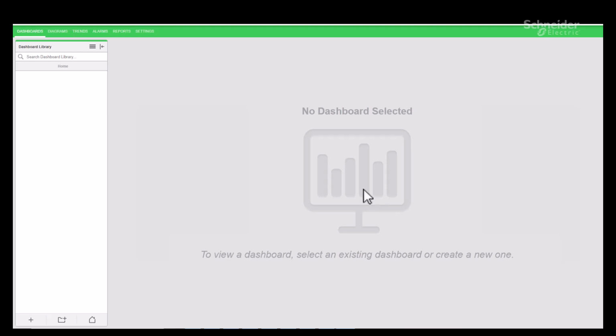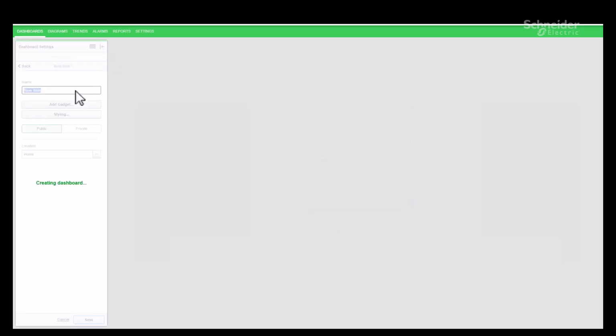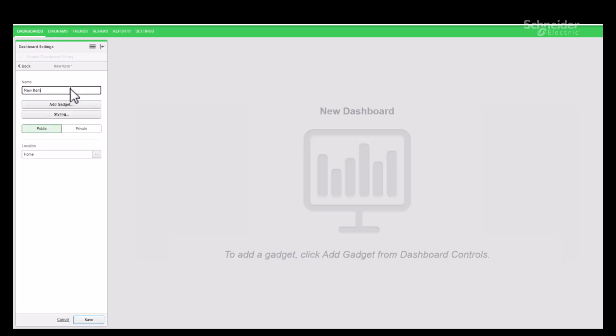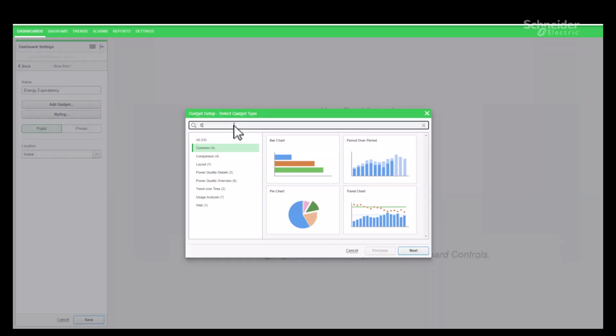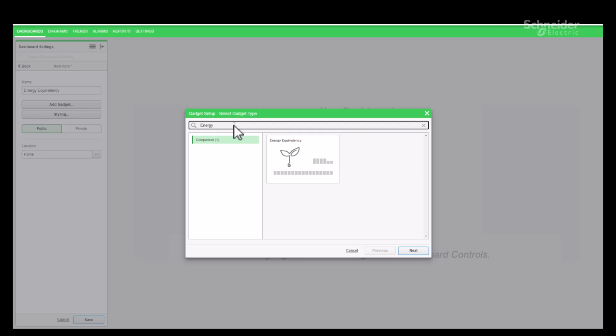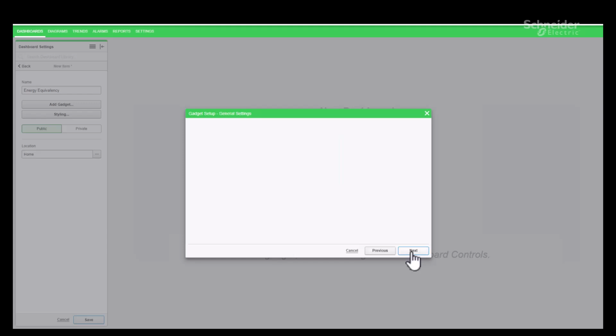Let's walk through the process of configuring the gadget. In the PME web client, go to Dashboard menu. Add a new dashboard option. Once the dashboard is named, proceed by clicking on Add Gadget. Enter energy keyword and search. Only Energy Equivalency gadget is visible on the screen. Select Energy Equivalency gadget and click on Next button.